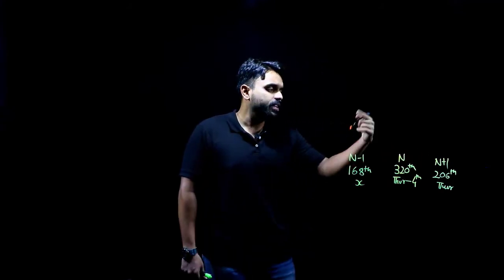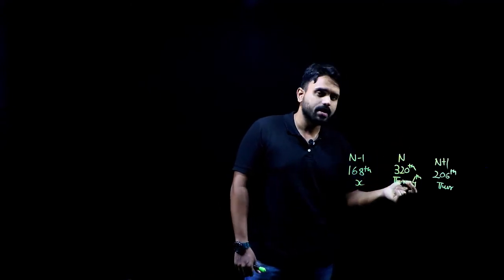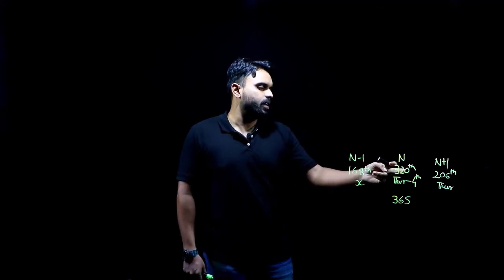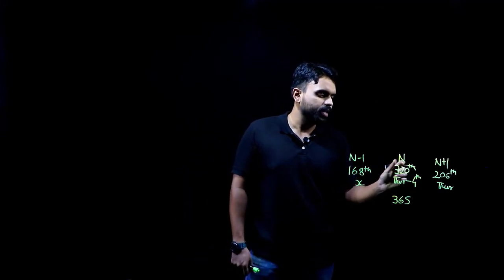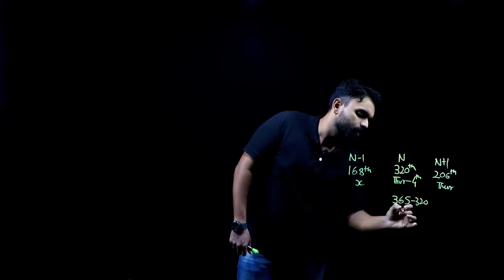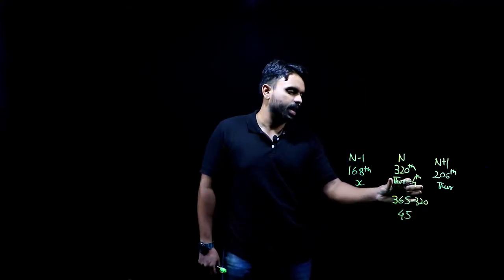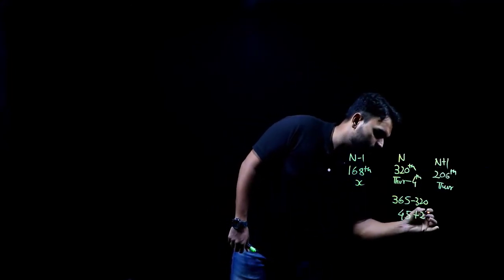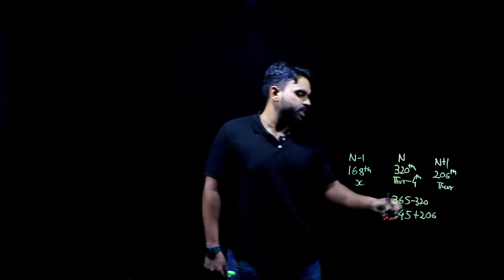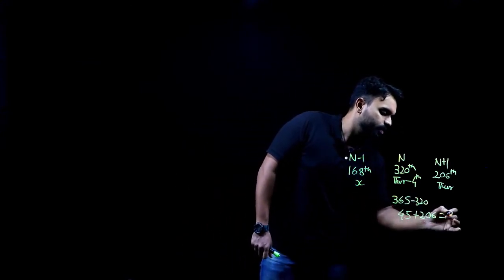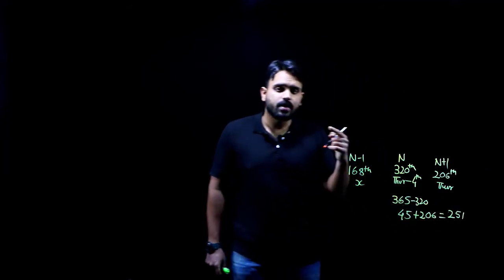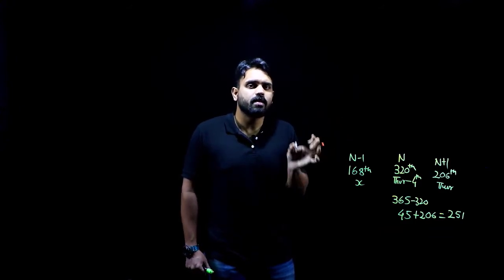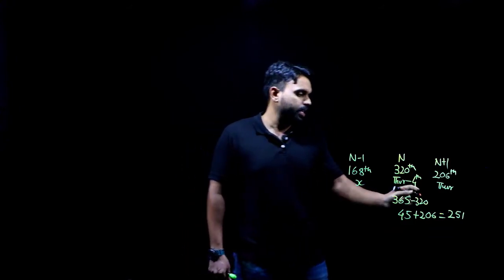Now, if it is a normal year, how many days will it have? 365 days. Out of 365 days, if I remove 320 days, how many days will I be left with to complete the year? 365 minus 320 gives me 45 days. Now, to reach 206, I have to travel 206 more days. 206 plus 45 gives me 251. Can the number of odd days be greater than 7? No. If I have 7 or more, I can form a week with that, so it cannot be greater than 7.